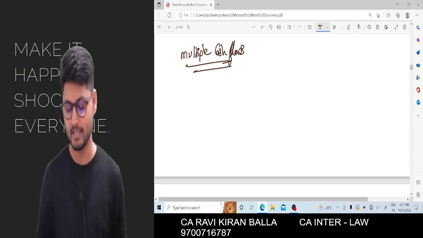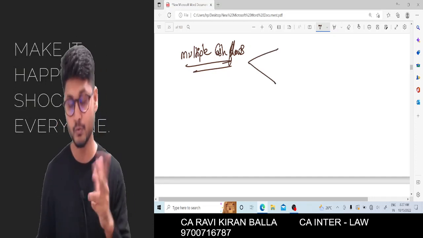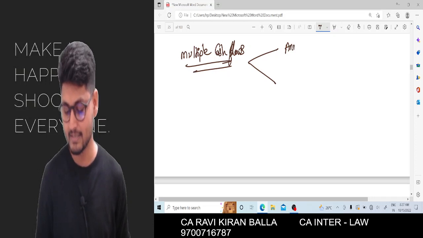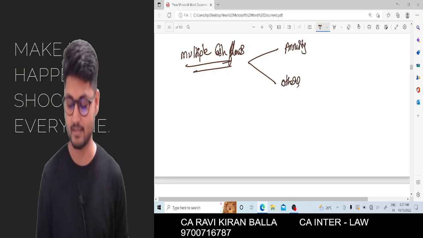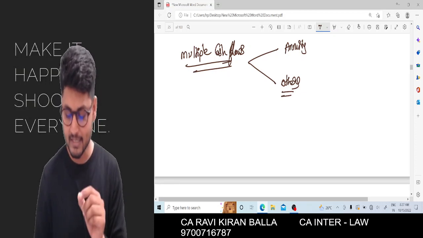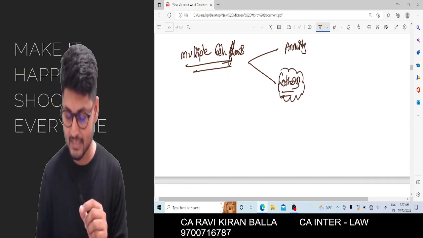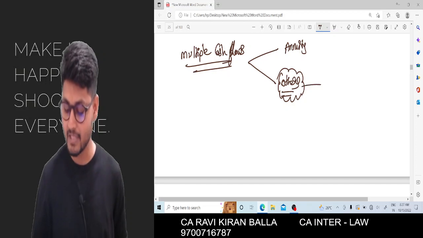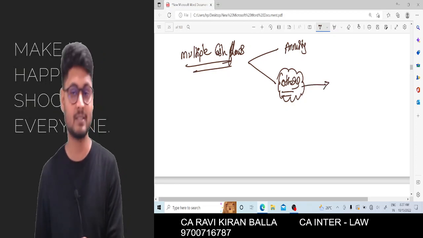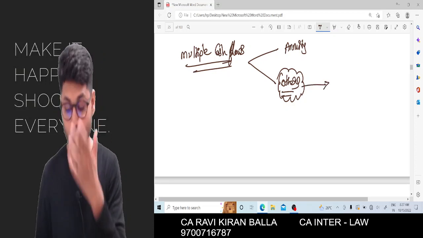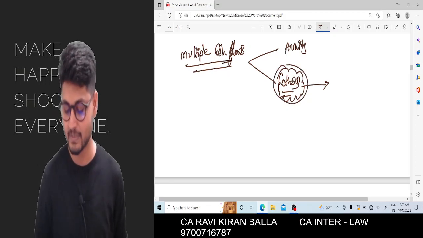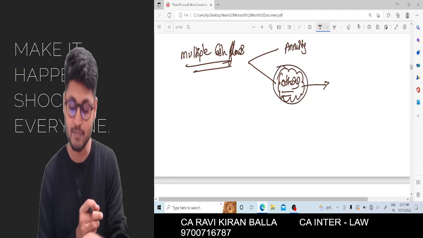Multiple cash flow may be divided into two types. One is annuity, the second is others. For the time being I am not going to discuss others. As and when we encounter any situation or question going forward, then only we'll be discussing this particular area called multiple cash flows others.